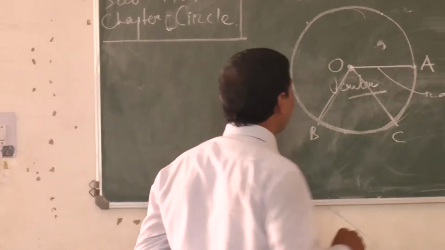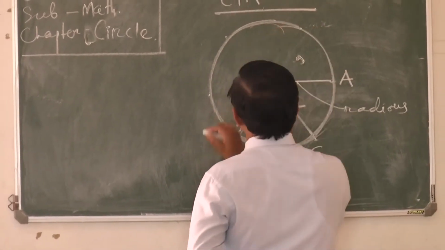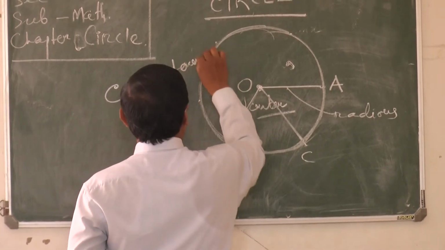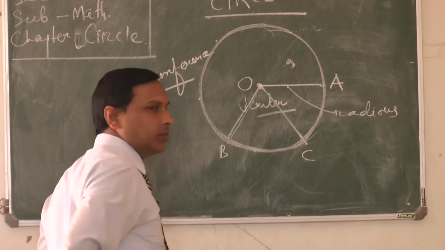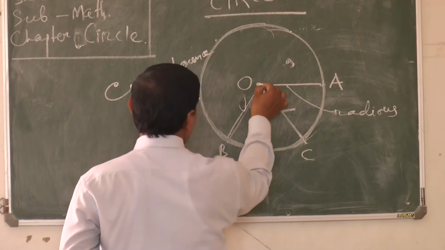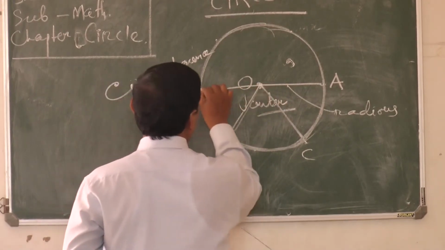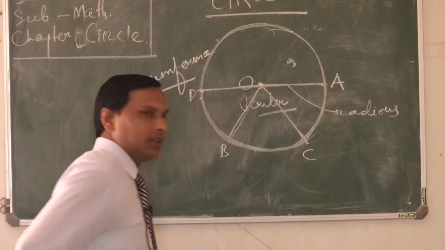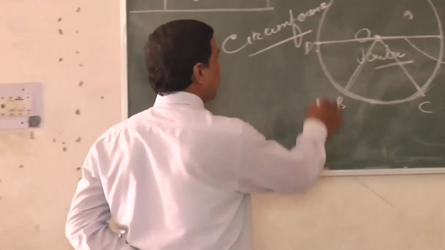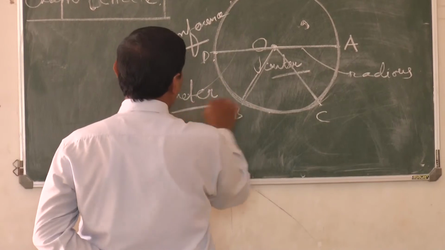What is this boundary line called? This boundary line is called the circumference of the circle. Clear? Okay, if I extend this OA in the opposite direction and join D, then AD is the diameter of the circle. So AD is the diameter of the circle. Clear?